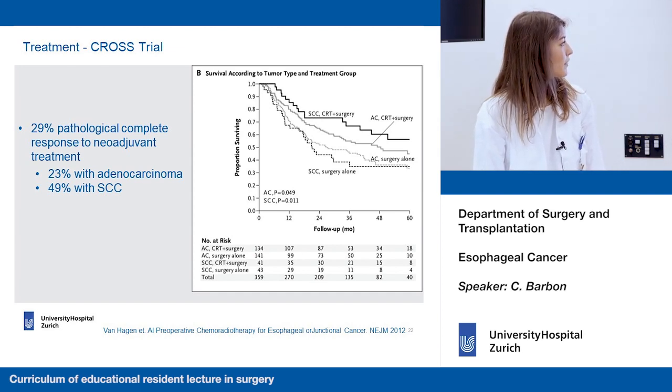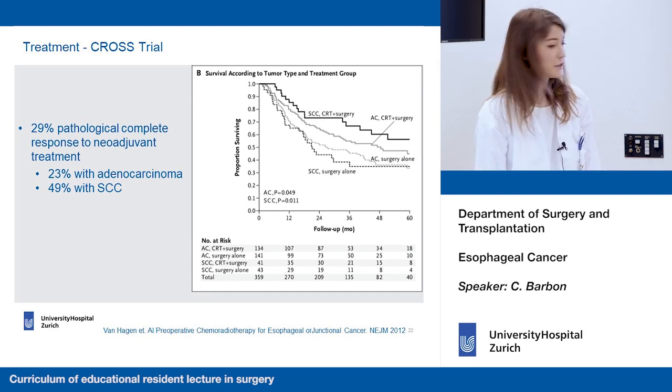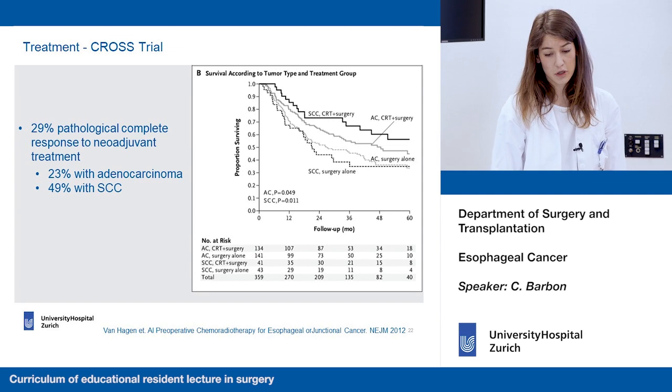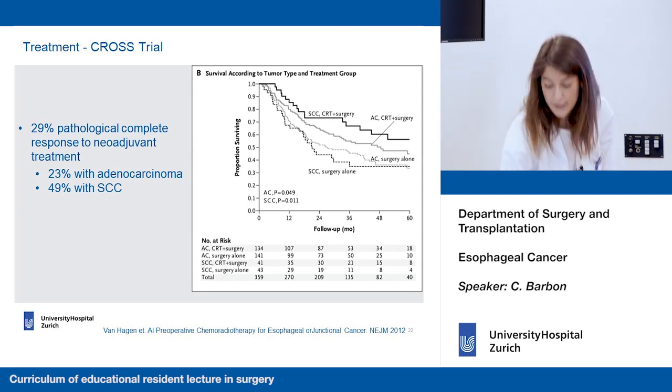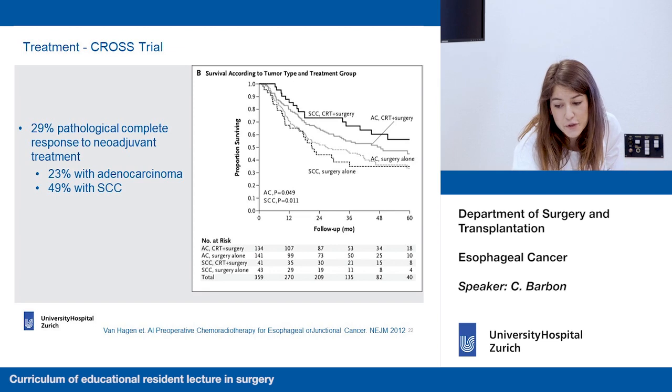But with the sub-analysis, they saw that squamous cell carcinoma actually has an even higher response rate with respect to adenocarcinoma. Indeed, the pathological response overall was 29%, but it was 49% in patients with squamous cell carcinoma, whereas it was 23% in patients with adenocarcinoma.